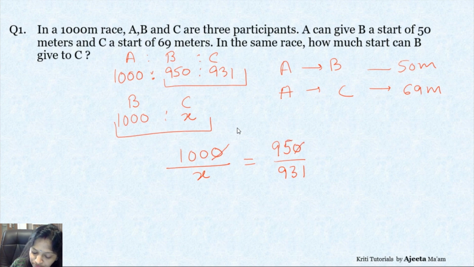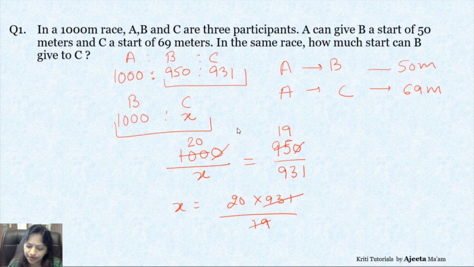Now let's do it. Here we get 20, here we get 19, correct? Now let's find X. So X will be 20 into 931 upon 19, right? Let's try to divide it. 19 fours are 76, right?